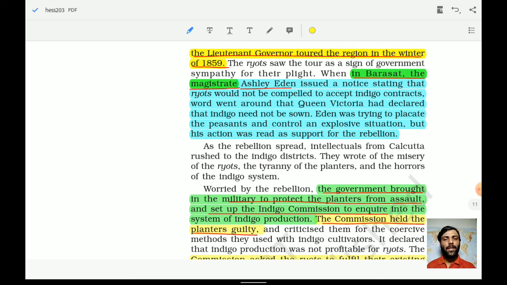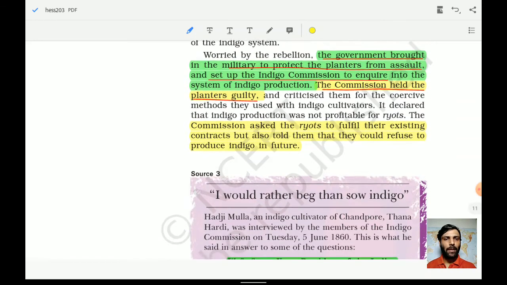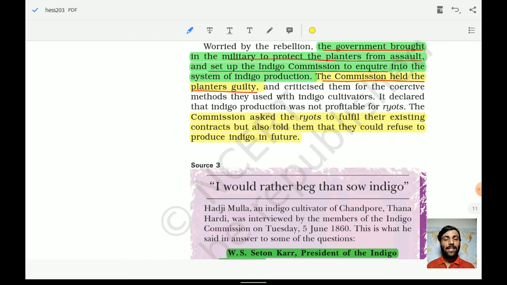The government brought in the military to protect the planters from the assault and set up the Indigo Commission, to inquire into the system of indigo production. The commission held the planters guilty. Remember this: they held guilty those planters who were forcing these innocent ryots, the farmers, into contracts, providing advances and creating all these problems.